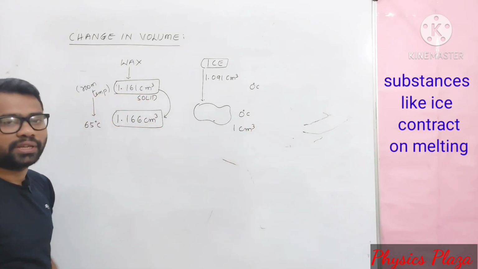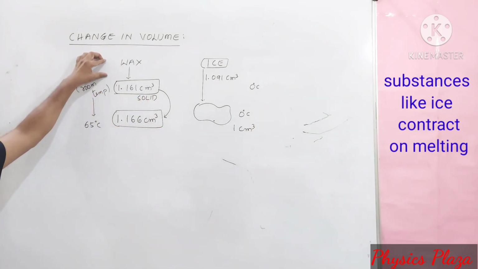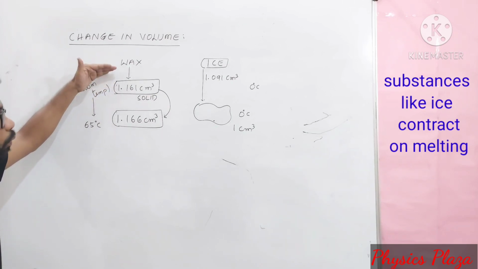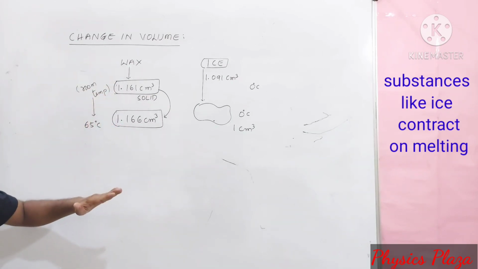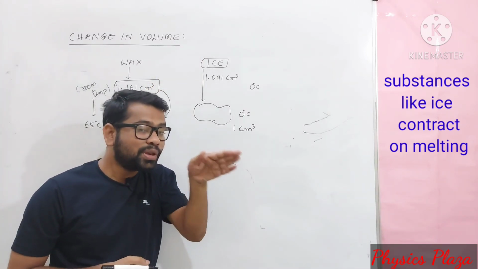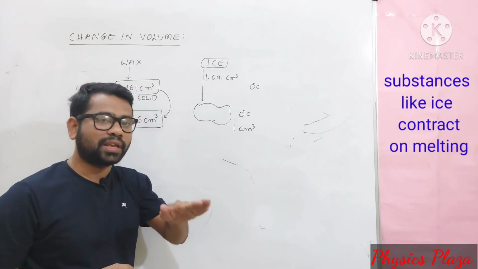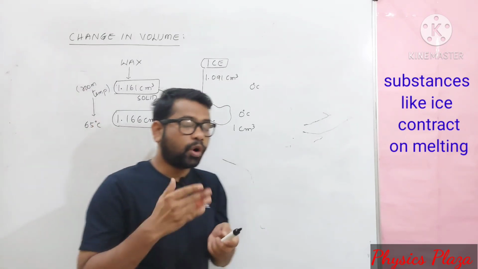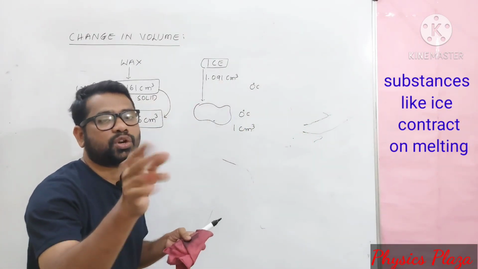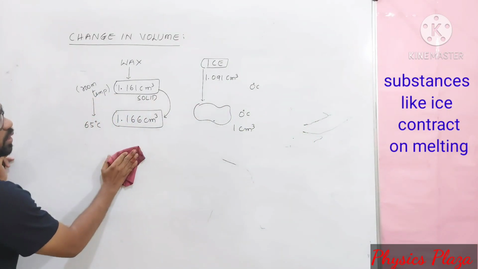So now you can notice here. In the case of wax, what is happening on melting? The volume is increasing. Whereas in the case of ice, what is happening during melting? The volume is decreasing. So the volume may increase, may decrease. It depends on the nature of the substance.